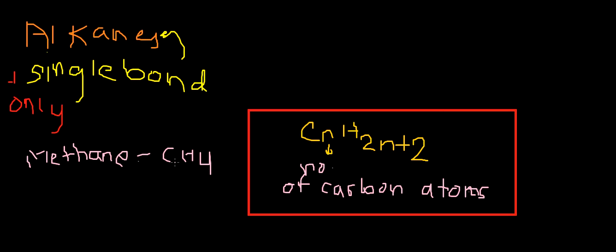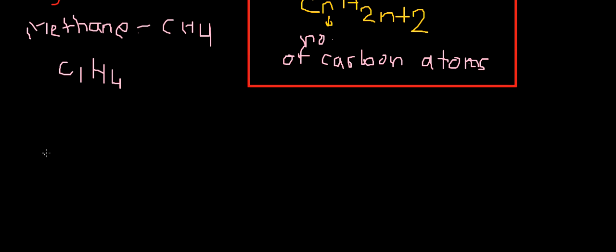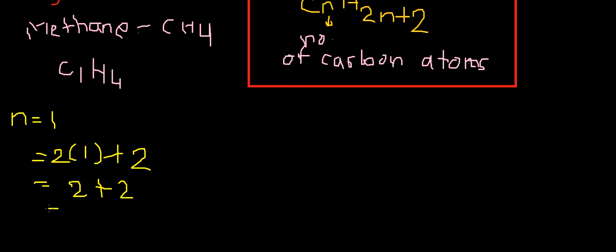So here I have C1H4 if I write it more appropriately. Now n is equal to 1 here. As per the formula, the number of hydrogen atoms is equal to 2n plus 2. So 2 multiplied by 1 plus 2, which is 2 plus 2, which is equal to 4. So the number of hydrogen atoms will be 4.